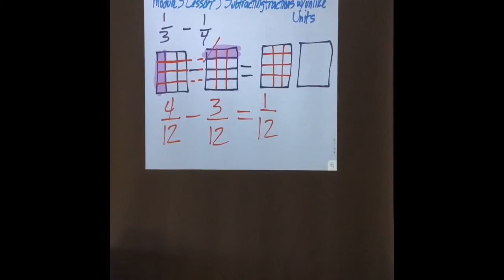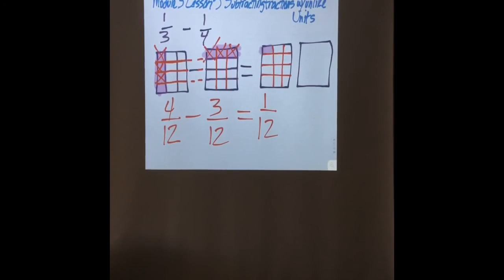Okay, so I'm going to take this one and I'm going to cross it off of here. Do you understand what I'm doing? Yes. Because subtraction is like taking it away, right? I'm going to take this one away from here, right? Does that make sense? And then the last one I'm going to cross off and take away from here. How many units are still shaded in? 1 out of 12, right?